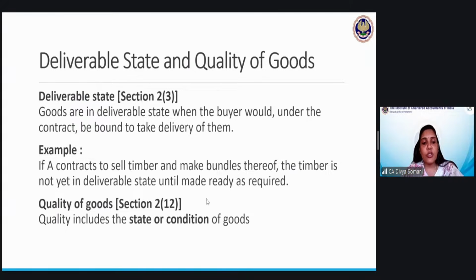Next. The definition of quality of goods, it's simply the section you can see here, 212. It says that quality includes, it is not defining what is quality. It is simply saying the condition and state. So if you can say that the condition of the goods is okay, I'm ready to purchase them, in that case, obviously, the quality of the goods is good. Okay, next.